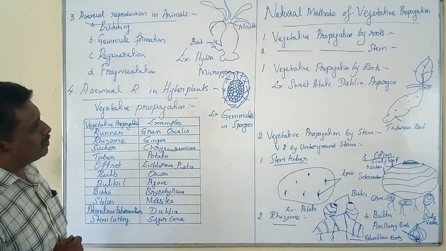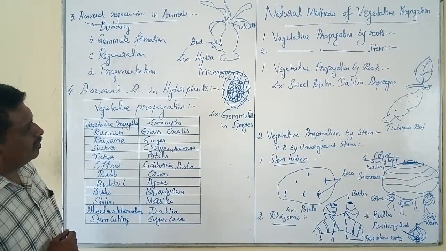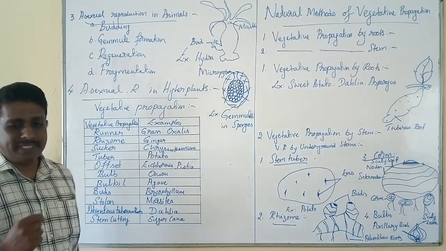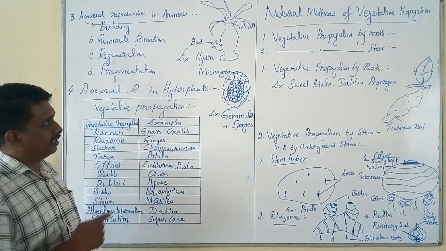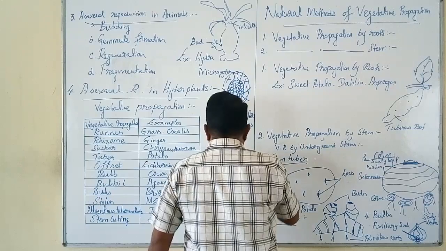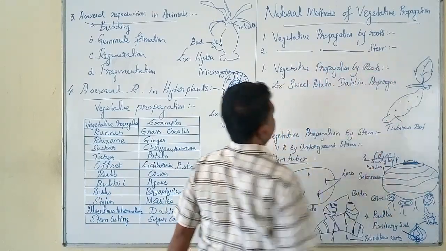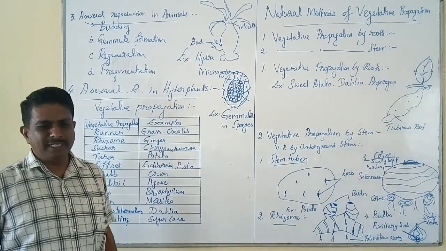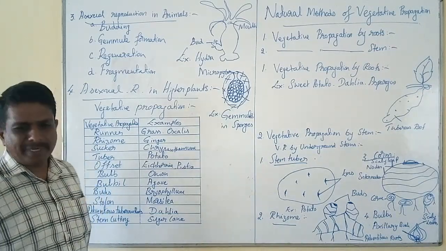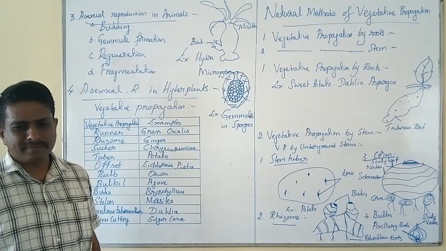The two important types of vegetative propagation are vegetative propagation by roots and vegetative propagation by stem. The first one is vegetative propagation by roots.